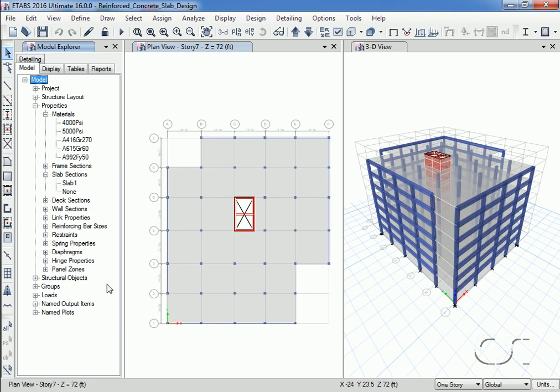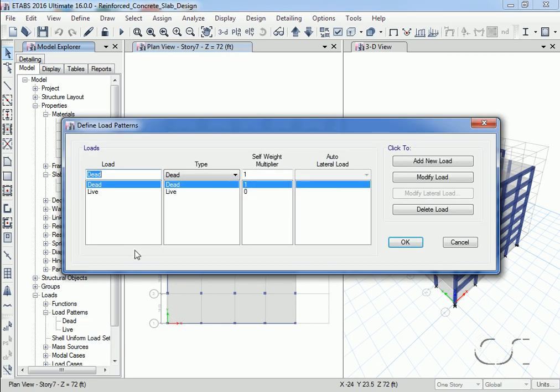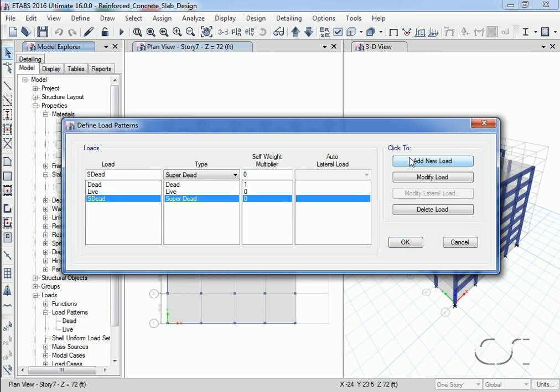We now move on to the load patterns. If we right-click on the dead load pattern, we see that currently 2 load patterns are defined, a dead load with a self-weight multiplier of 1 and a live load with no self-weight multiplier. To these 2, we will add a third, S-dead, to account for superimposed dead loads such as mechanical systems and non-structural walls.